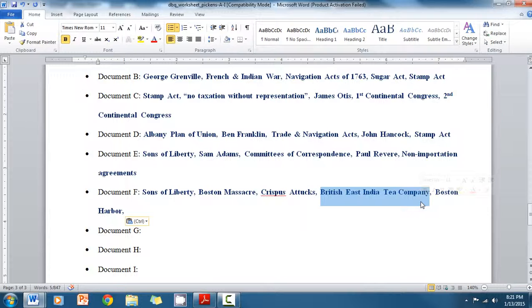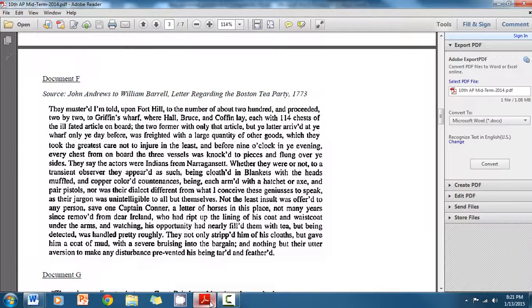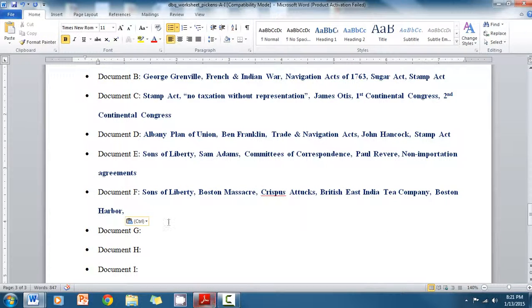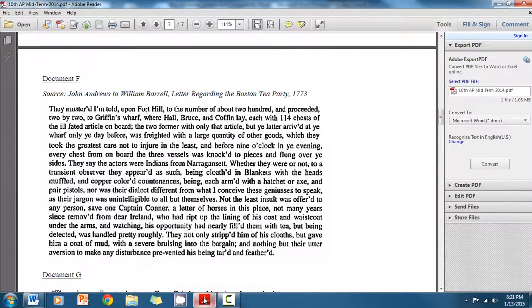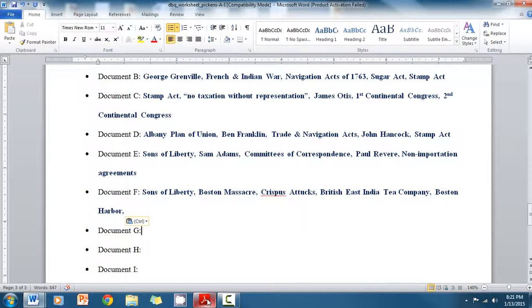That's the company, rather, that the Sons of Liberty, or whoever the perpetrators were that were overthrowing the tea, that's who they were kind of protesting. After I brainstormed the British East India Tea Company, then I came up with the Boston Harbor. That's the location where the Boston Tea Party occurred. So notice none of those things are referenced in the document. None of those specific pieces of factual information, but they are in some way related to either the theme of the document, or the people that were involved, or other means of discontent. They all, in some way, have some kind of umbrella association.